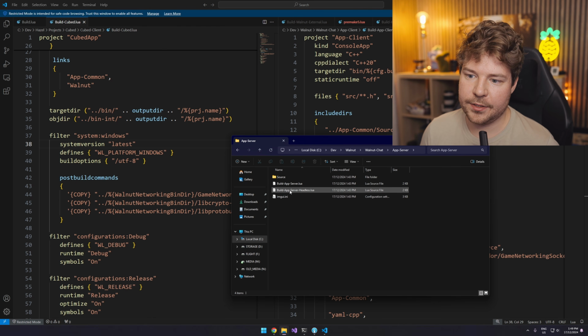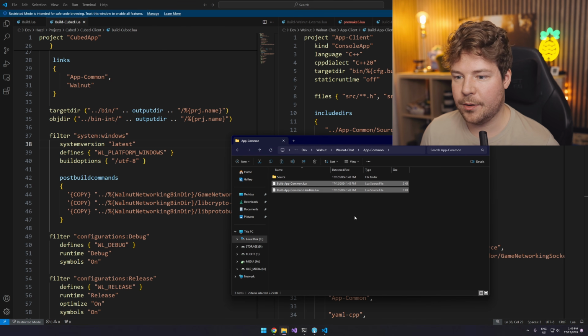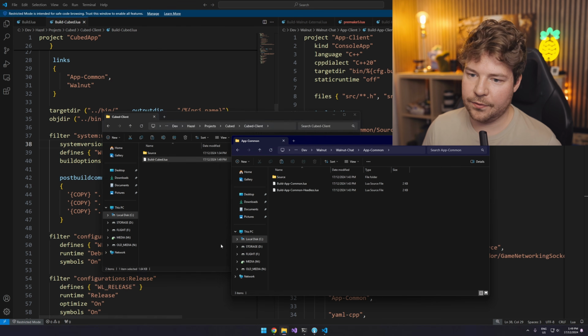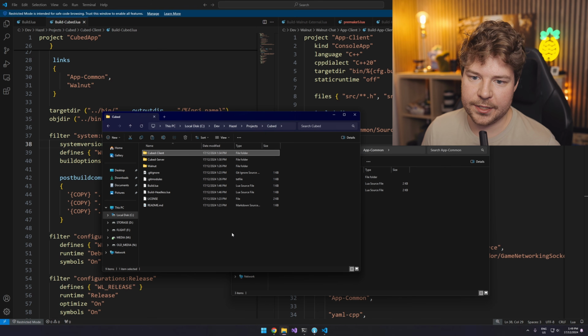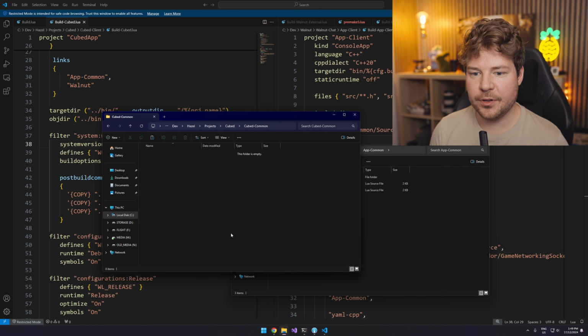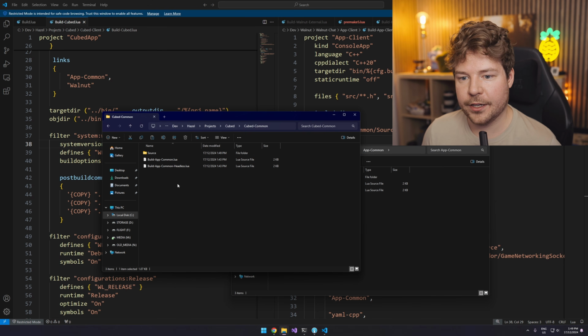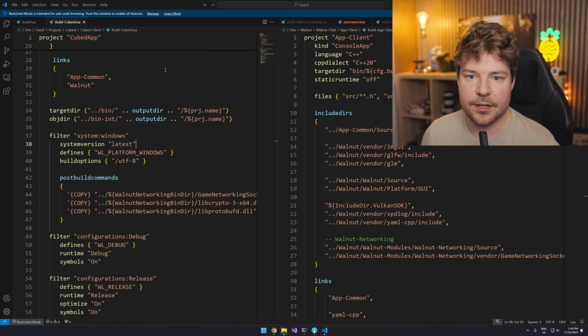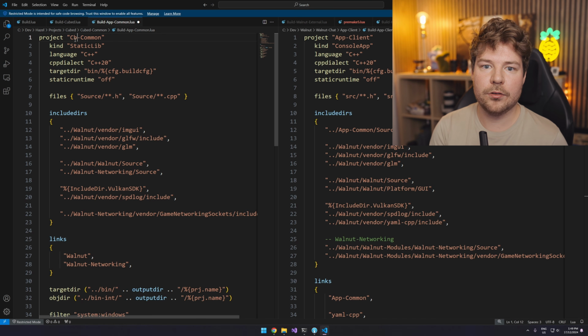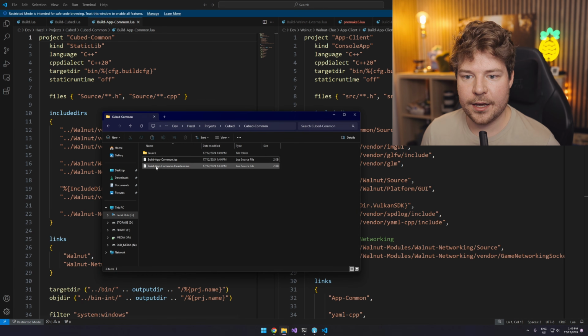Okay, so for the server, I guess app common and app common headless, we can probably grab this from Walnut chat and just put this into cubed common, which again, we're not really going to have anything in here just yet, but we are going to need that, I think, going forward. So that's why I want to just start with that already here. So app common we'll call cubed common.